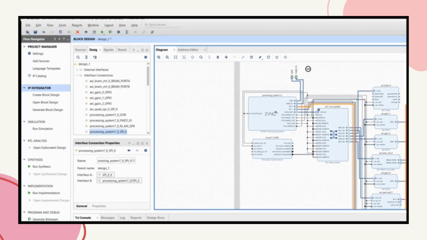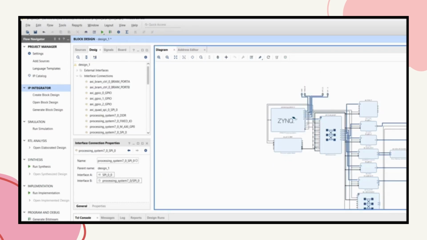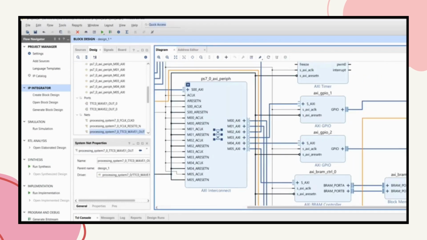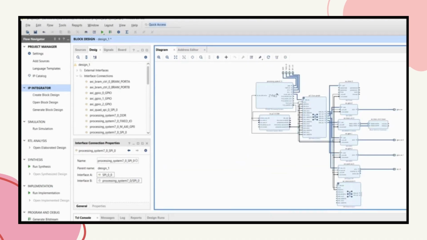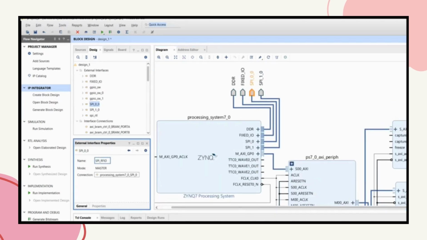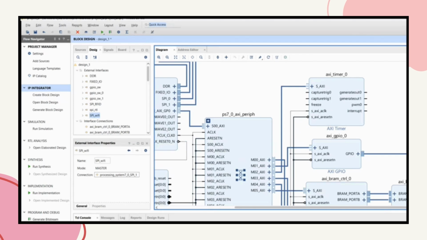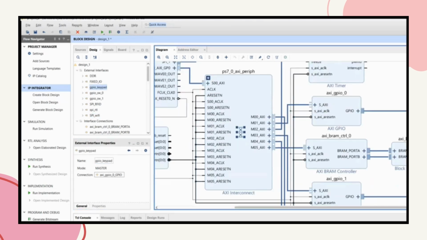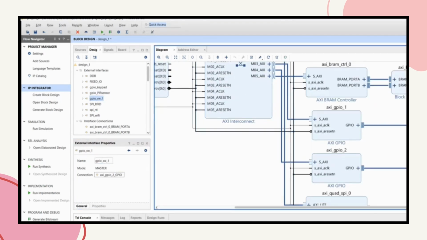So we can organize it to make it easier to read, easier to know which ones are the connections. Then after that, we need to change all the IP names, so we know where all the connections go. So for example, AXI GPIO 0 is for the PIR sensor or reset button.